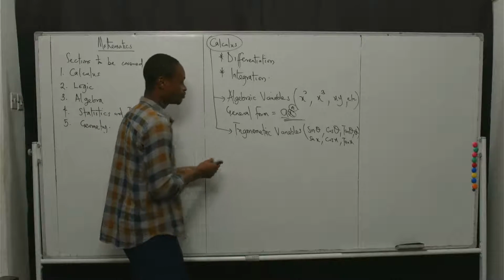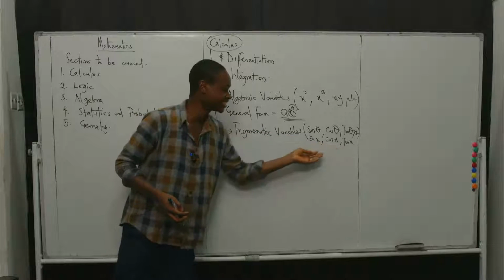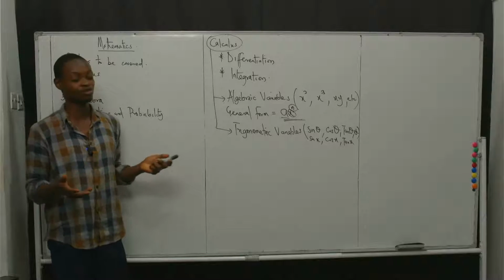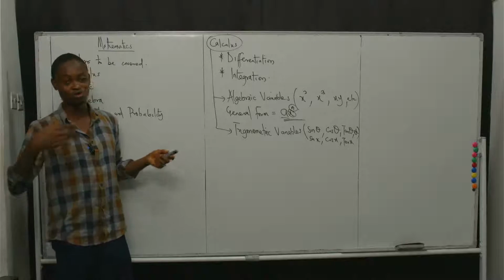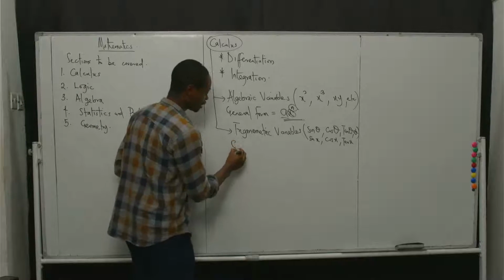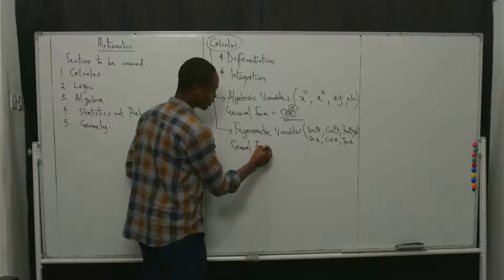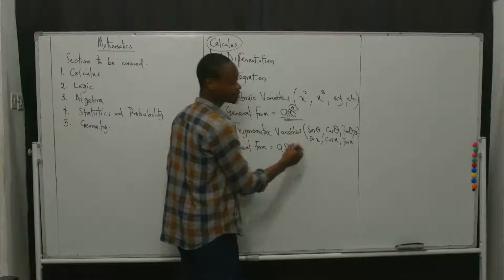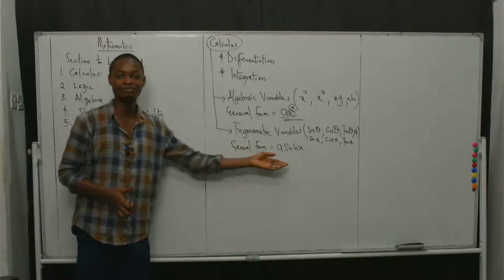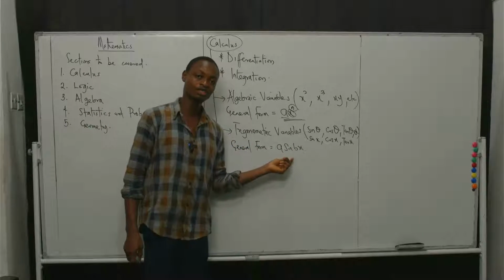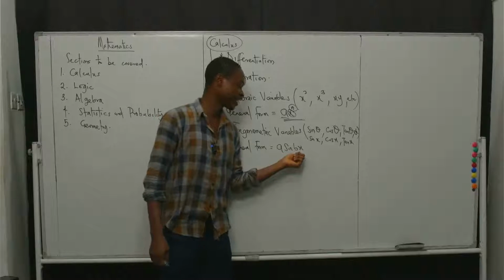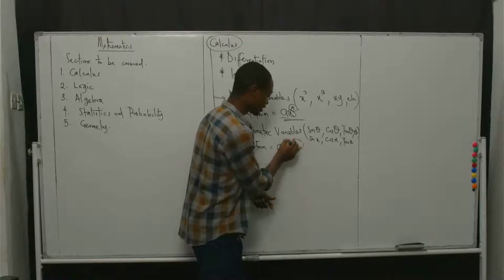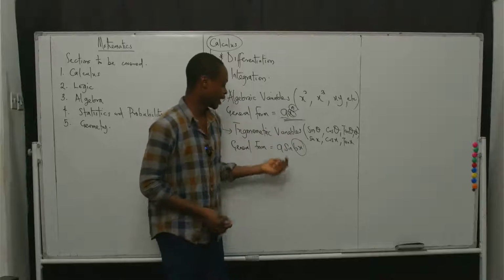And the general form changes for each trigonometric function, right? So I'll write one of the trigonometric functions, the general form of it, and then we'll use that to just assume for the rest. So the general form for the sine function, for instance, is given as a sine bx. Now, what a sine bx means is that a is the coefficient of the trig function, and b is the coefficient of the angular variable. So in this case, bx is the total angle, and then a is the coefficient.